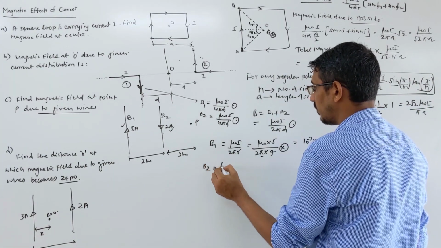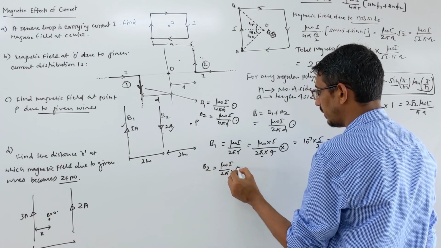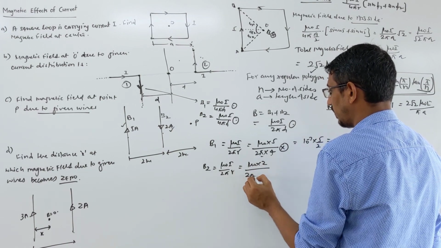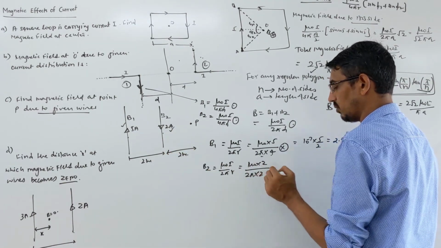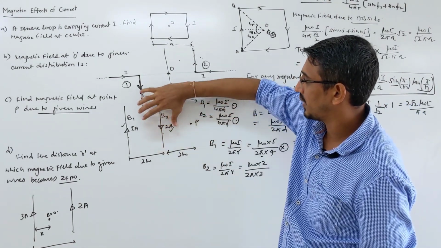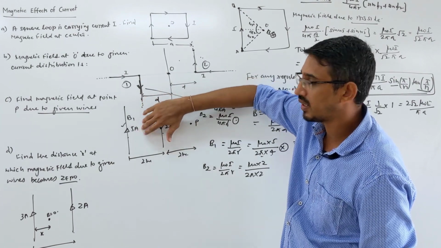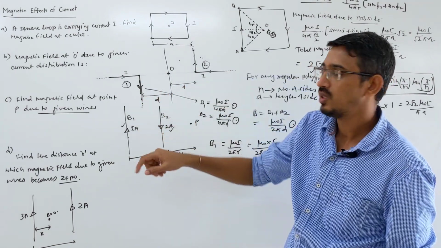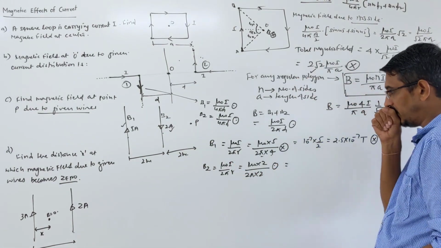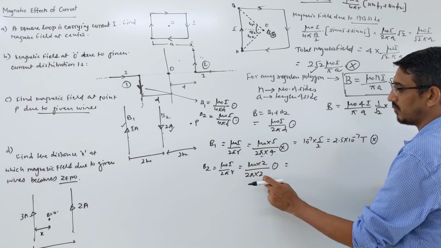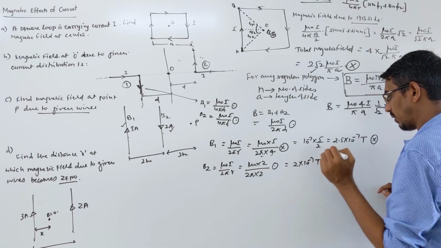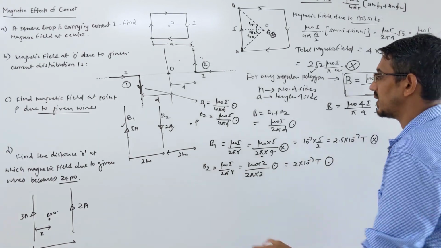Now let's check due to this wire. B2 due to this wire is what? The formula remains the same, mu naught I upon 2 pi r. Okay, mu naught is the same. Current is what here? 2 ampere upon 2 pi into the distance, which is 2 meter. Okay, 2 meter, right? Now what is the direction of field at this point? Current is going downward. So when you grab it in your hand, the fingers on this side are going inward, but on this side fingers are coming outward. So due to this wire, the field at this point is what? Outward. Outward means what? Dot field. So again watch here, mu naught upon 4 pi, so 2 into 10 power minus 7 Tesla is coming, and this field is what? Dot. Outward field, right?